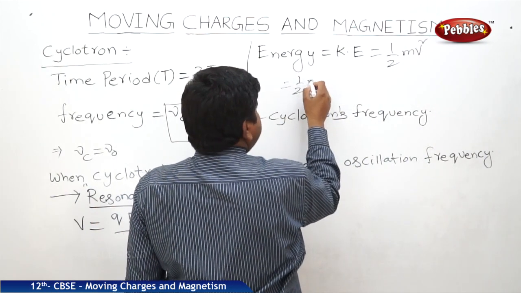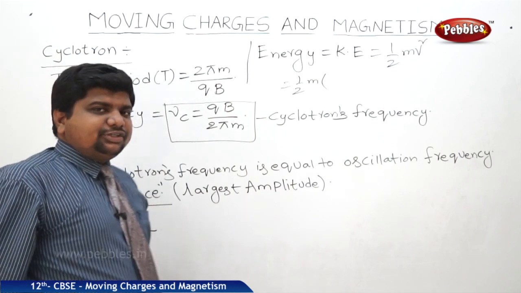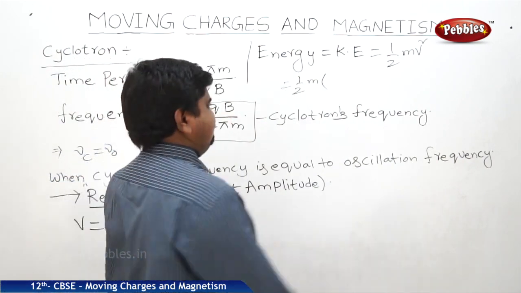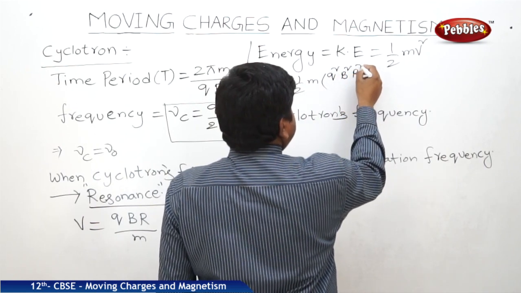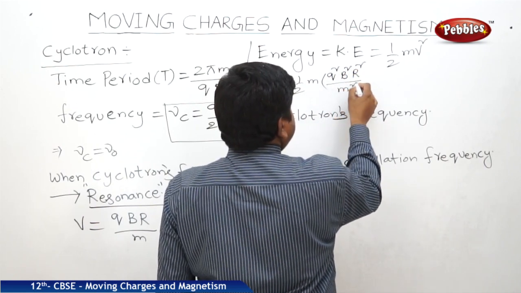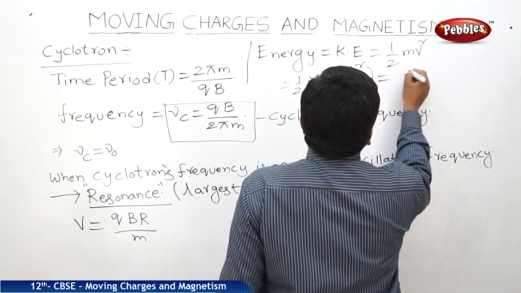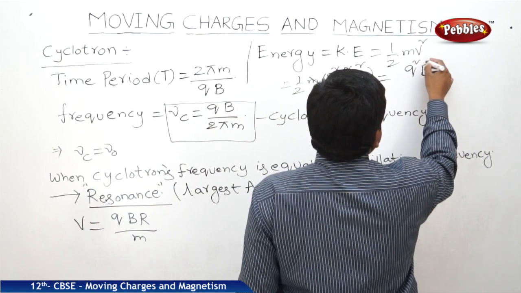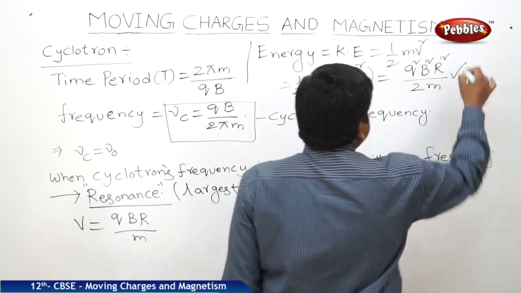Therefore, half m, and V is qBr by m, so V square means q square B square r square by m square. m and m square get cancelled. So energy will become q square B square r square by 2m.